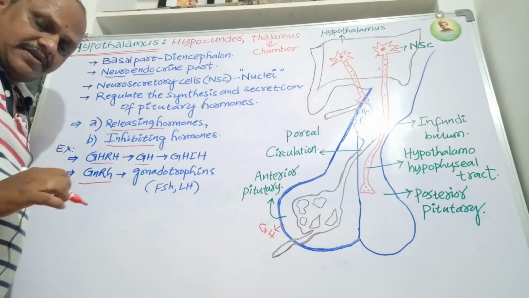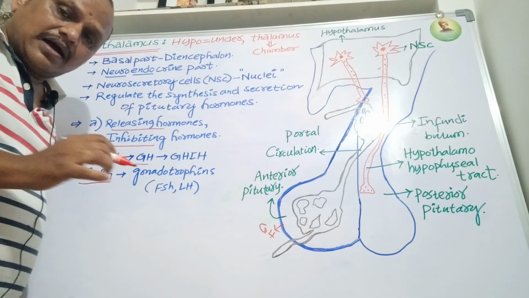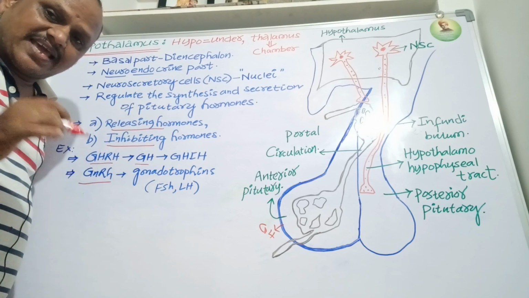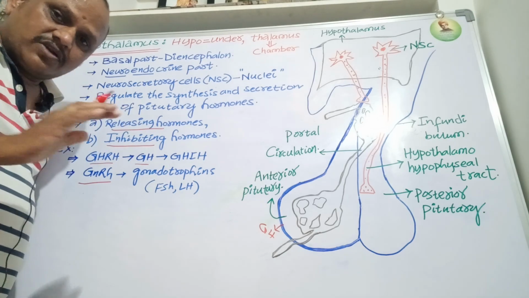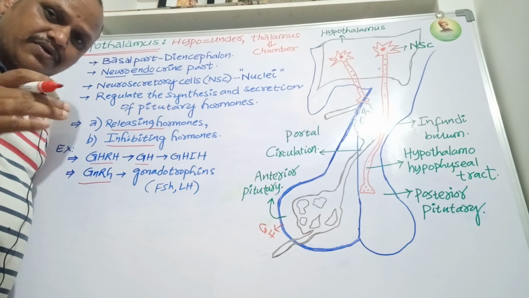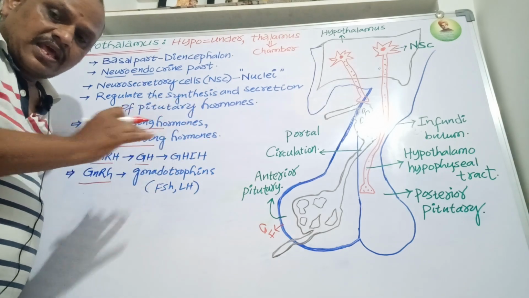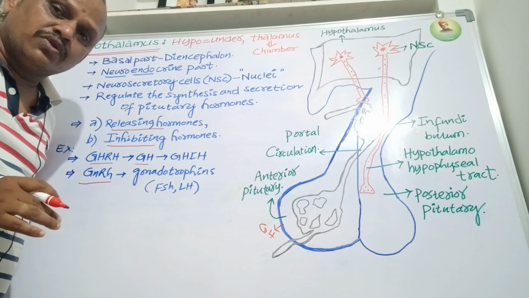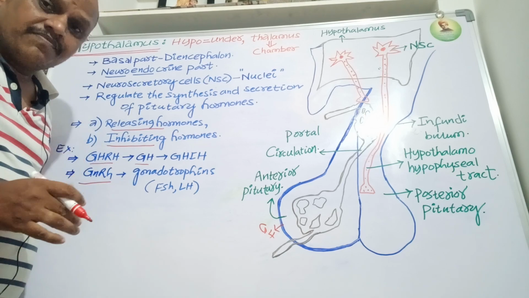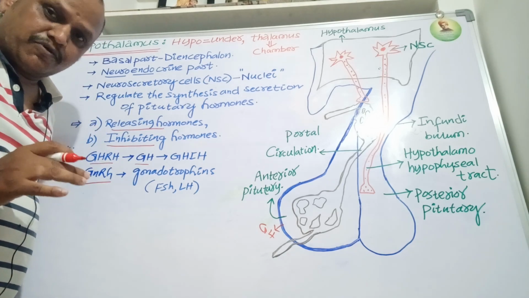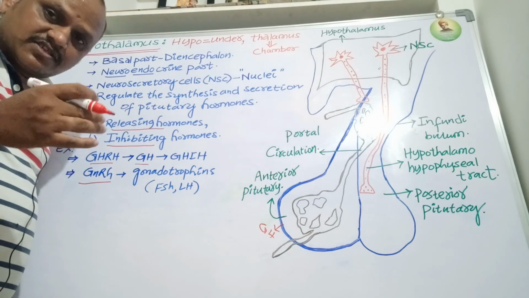At the start, I said the hypothalamus is a neuroendocrine portion. This was about hormonal function. Next, we're going to discuss the neuro portion. The neuro portion of the hypothalamus has many centers.